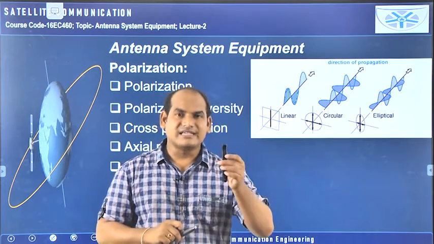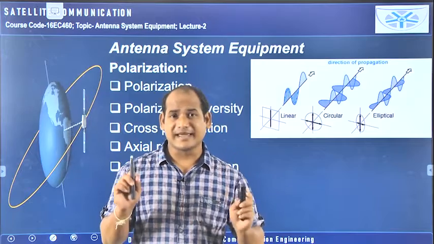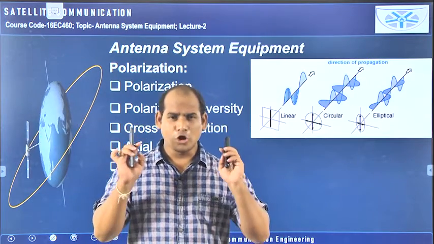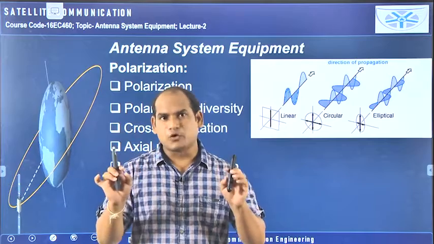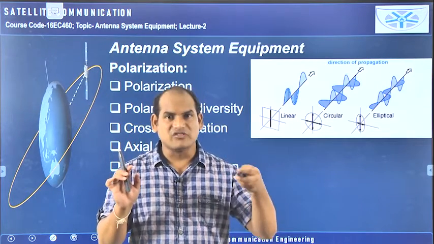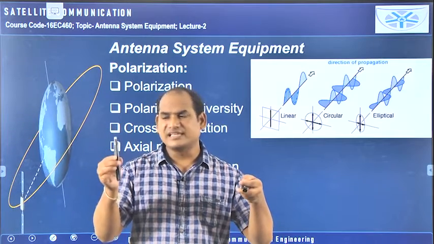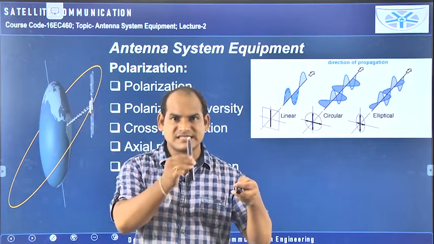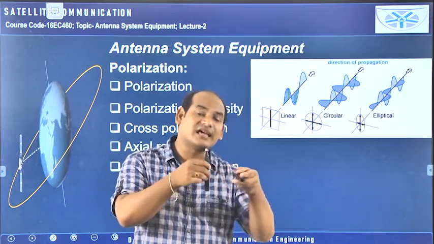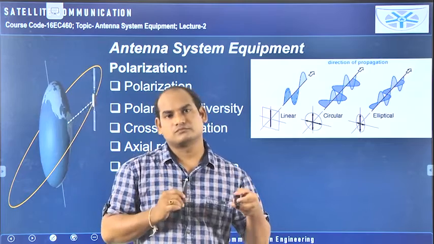And another antenna is there. From this antenna, the information should be taken by this antenna. That means in my case, it is a transmitting antenna and this is the receiving antenna. Now both are vertically polarized. I designed vertical polarization only, but the orientation I have given is like this for this one. Then whatever the electric field is there, that electric field is going like this towards the receiving antenna, but here the effective aperture area is not in such a way as to receive this incoming EM wave.